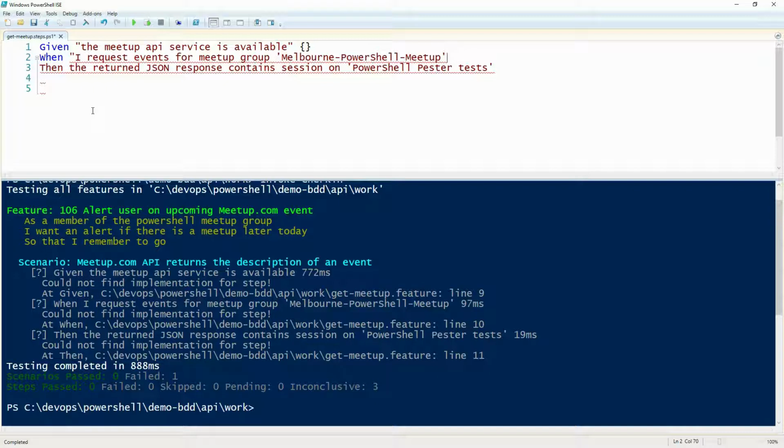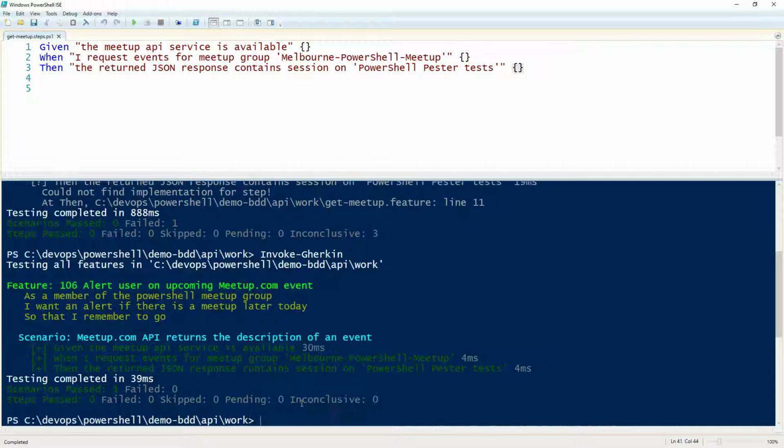Now what we're doing is we are defining these steps as a Pester executable test. At the moment, they won't do anything, but at least it now knows some steps here. Great, cool. Can you save that file? Excellent. Can you do the up arrow in there and invoke Gherkin? Excellent. So you now have tests and they passed.